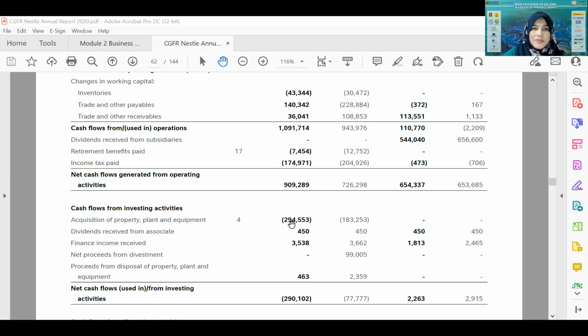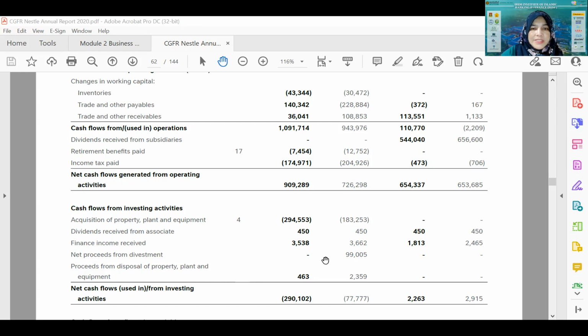So this is the amount of dividend paid by its associate company. It is an income, so that's why it is reported as positive. All right, and then this is the finance income received. This is actually the profit from the bank, from the money that Nestle put in the bank. Again, it is positive because it is an income to the company.